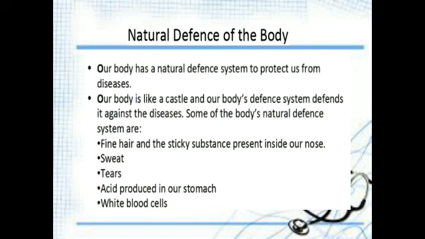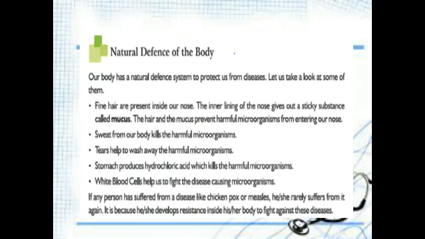Then the acid produced in our stomach helps to digest our food, and it also burns the microorganisms present in that food. And white blood cells are the main ones which protect our body from disease causing germs, and they are present in the bloodstream. These are the natural defenses of our body.